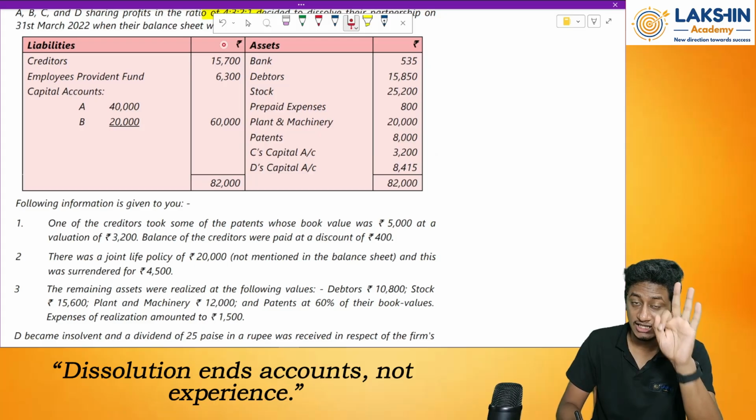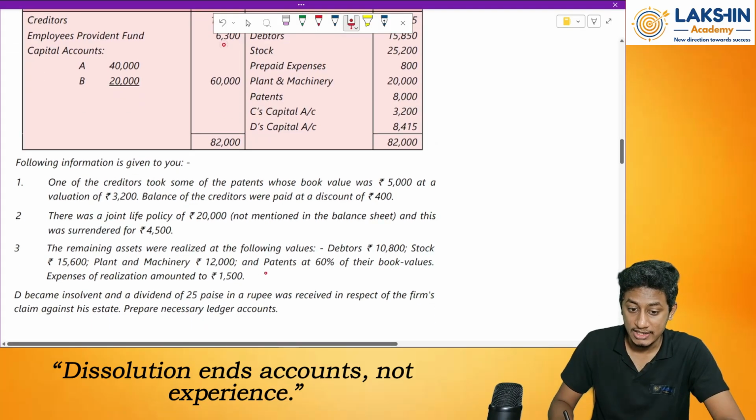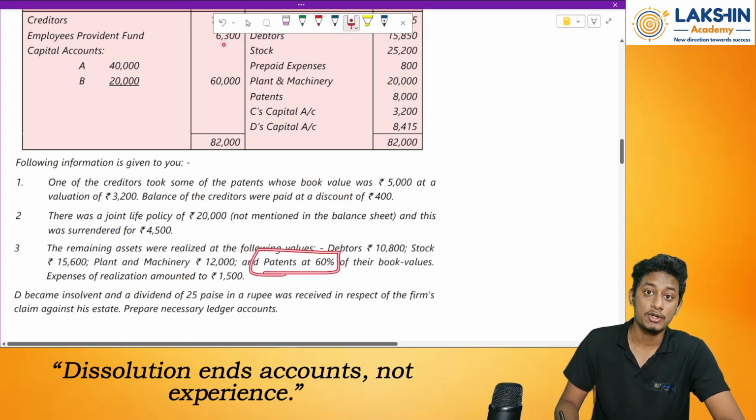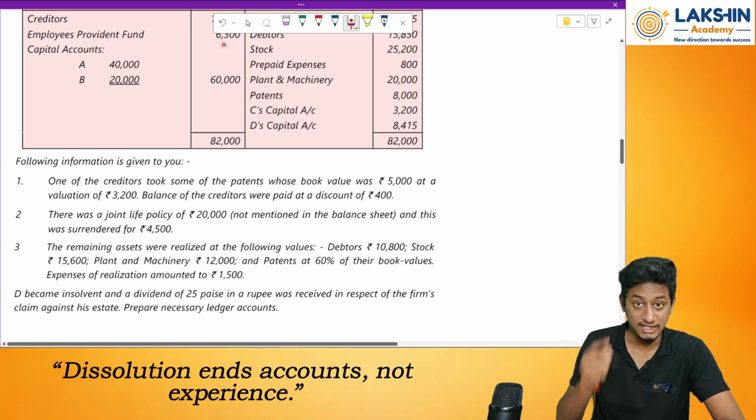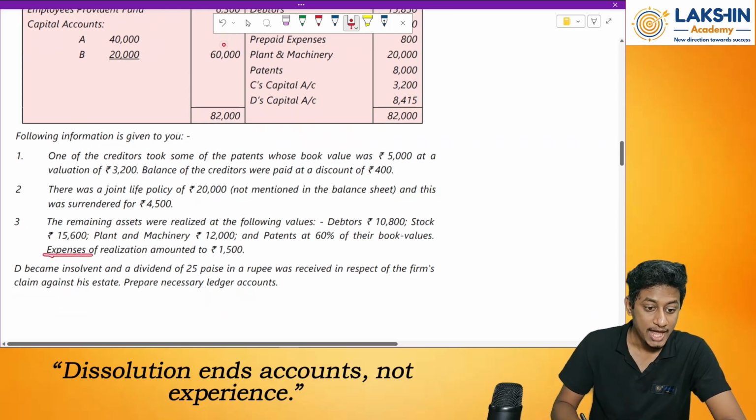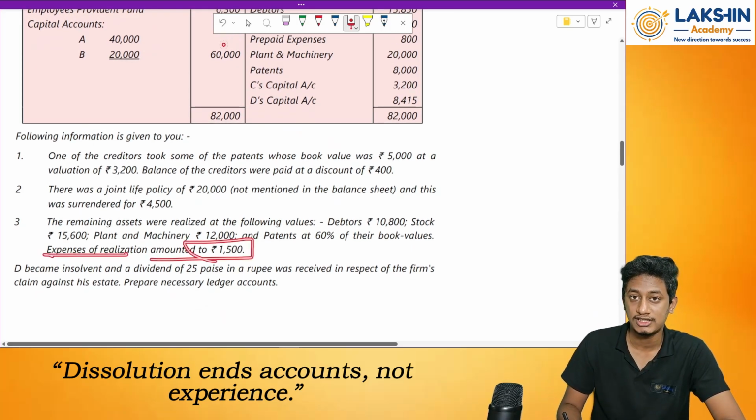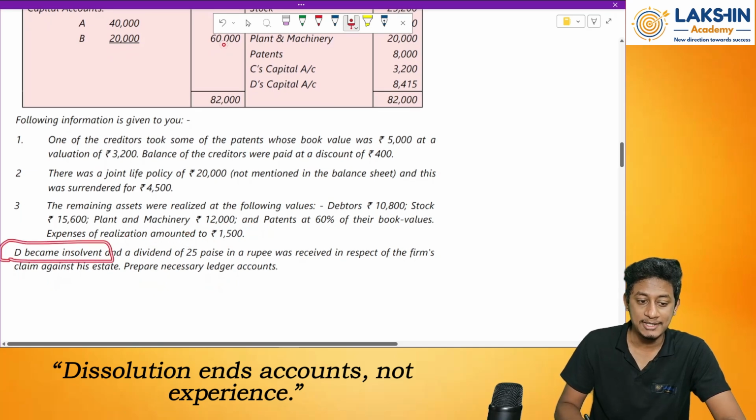So those 3,000 worth of patents have been realized at what? At 60% of the book values. Remember this. Okay, keep this in mind. Expenses of realization is how much? Rupees 1,500. D became insolvent.